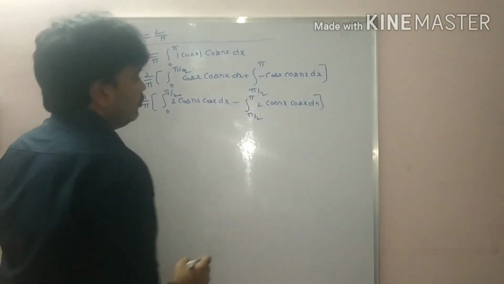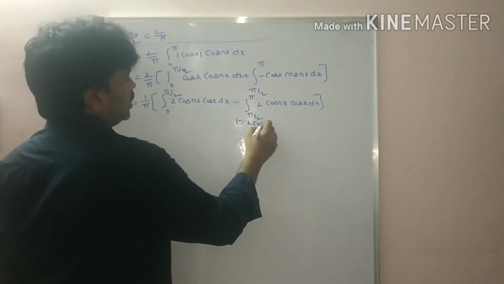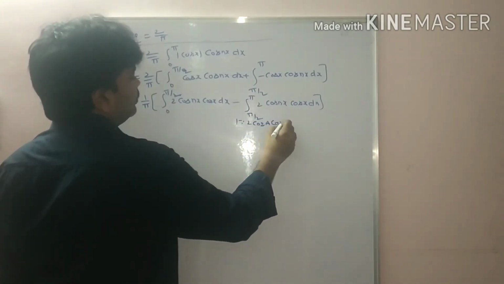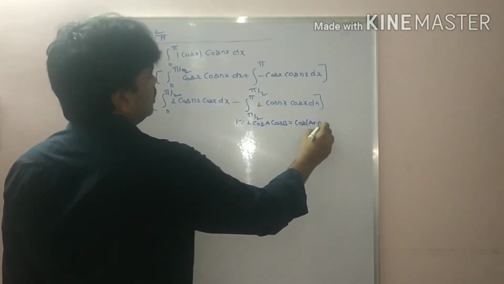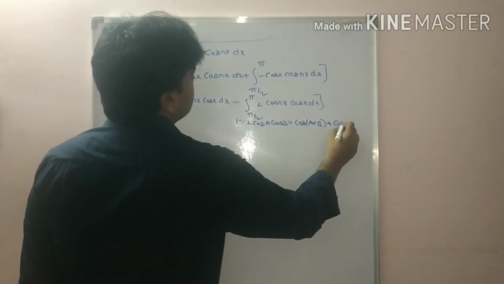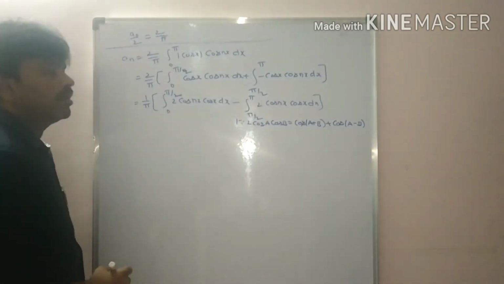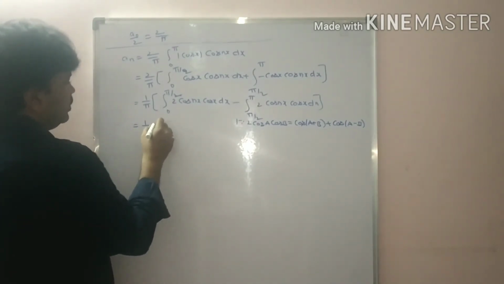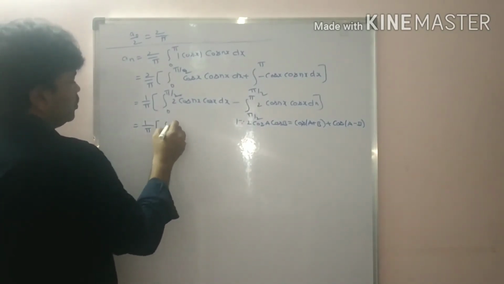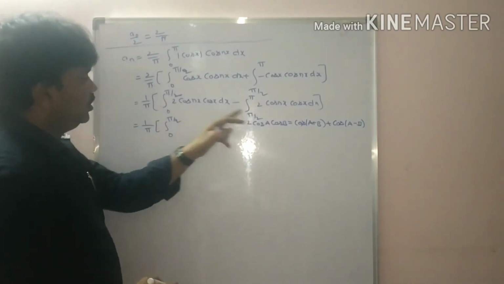So we have a formula here, students. What is the formula? 2 cos a cos b is equal to cos(a plus b) plus cos(a minus b). So that is equal to 1 by pi integral 0 to pi by 2 of cos(a plus b).